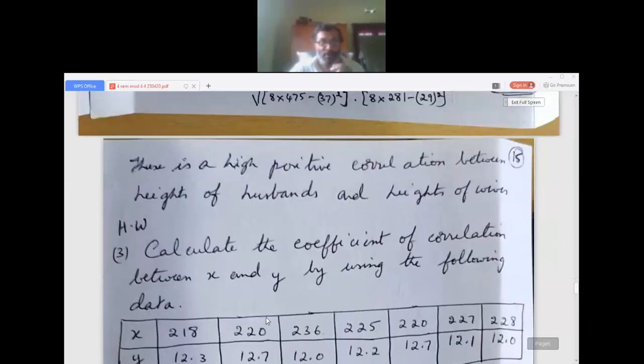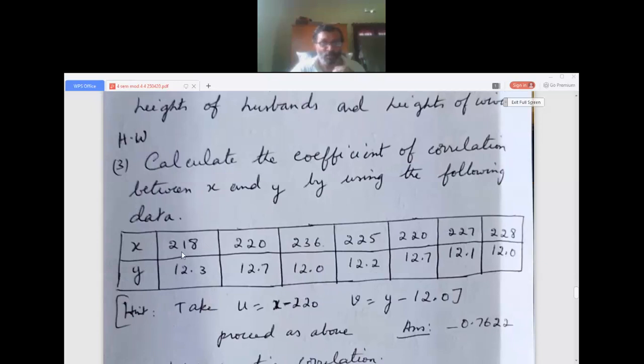Now this one problem I have given for you to work out in the same method as the second method because the values are big. I have given some hints. Calculate the coefficient of correlation between x and y by using the following data. This hint will not be given in the exam. Here I gave x: 218, 220, 236, 225, 220, 227 and 228. Y is 12.3, 12.7, 12.0, 12.2, 12.7, 12.1, 12.0.